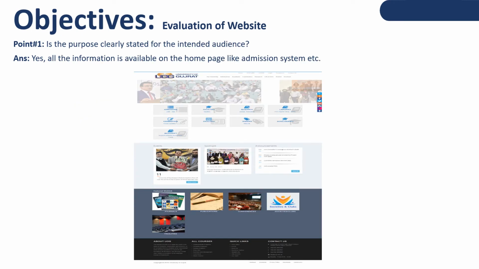Okay, now we are going to discuss objectives in the evaluation of the website, and point number one is, is the purpose clearly stated for the intended audience? Yes, all the information is available on the home page like admission system, examination, research or libraries. All this information is available on this page. So yes, we can say everything is clearly stated for the intended audience.